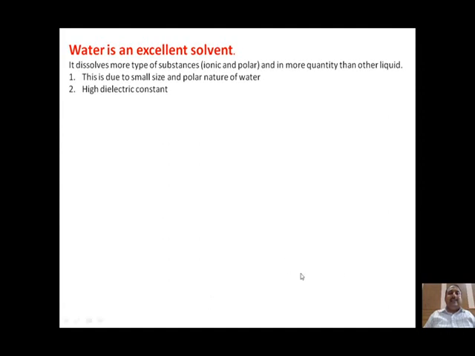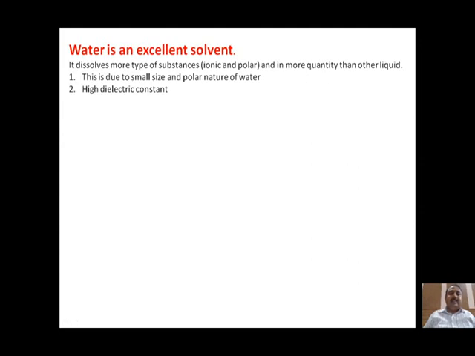Water is an excellent solvent. Why is water an excellent solvent? What is the meaning of excellent solvent? That means it dissolves more types of substances. Which types of substances are dissolved in water? Those which are ionic and polar. Ionic and polar means they may have charges on them, and the amount of substance dissolved in water is very high as compared to other liquids.